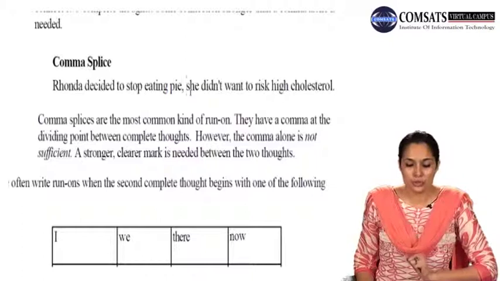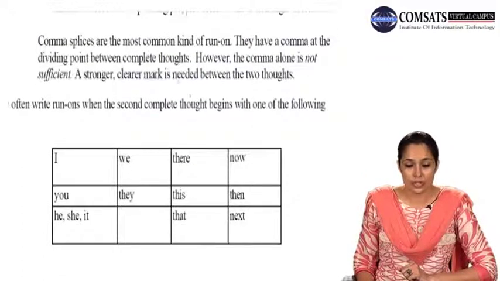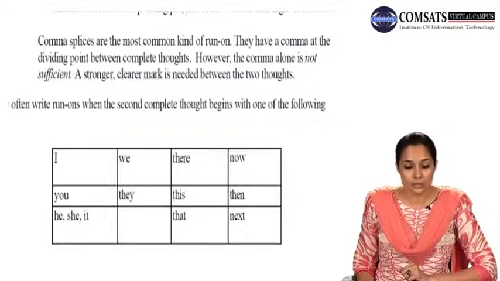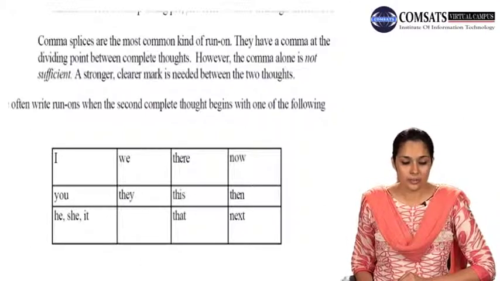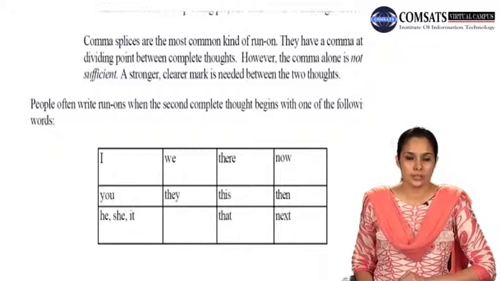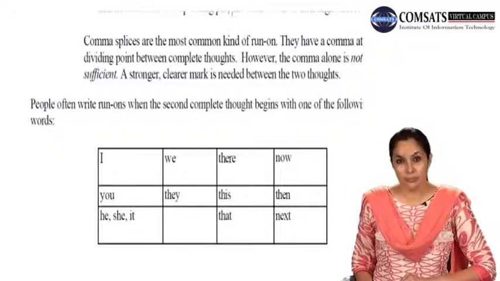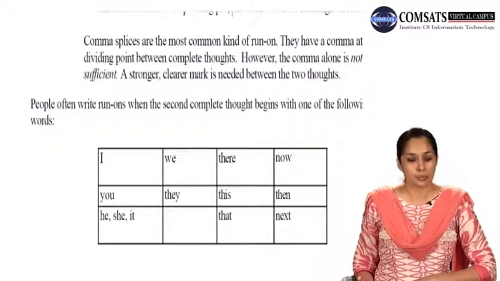Comma splices are the most common kind of run-on. They have a comma at the dividing point between thoughts, complete thoughts. However, the comma alone is not sufficient. A stronger, clearer mark is needed between the two thoughts. So this is about comma splice. Comma splice is a kind of run-on where you need some other connection as compared to a comma that is already there to mark the break between the two thoughts.